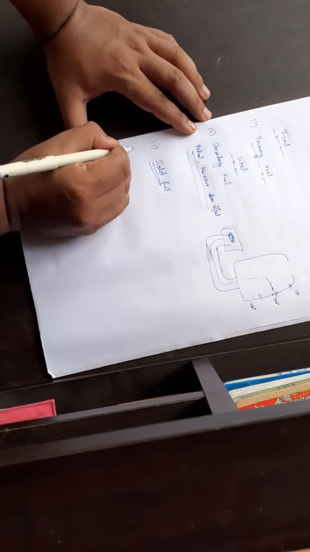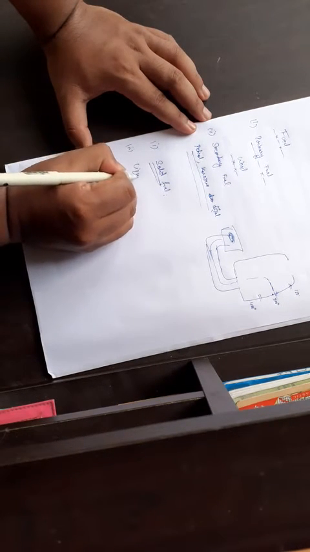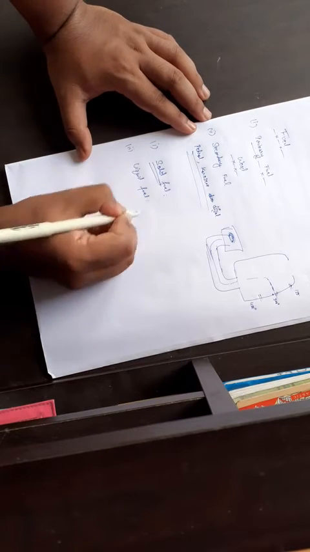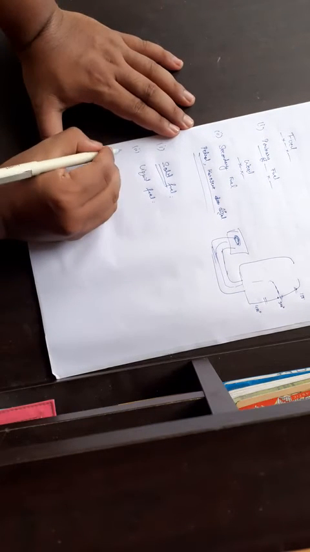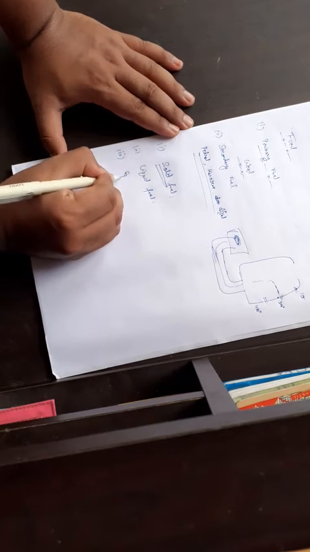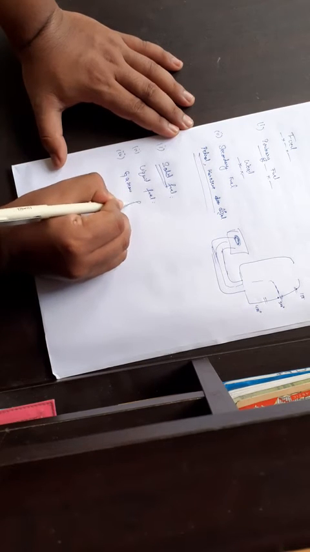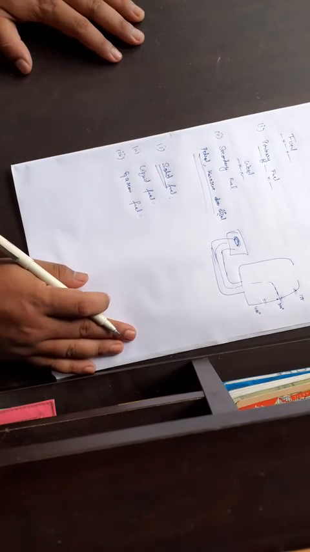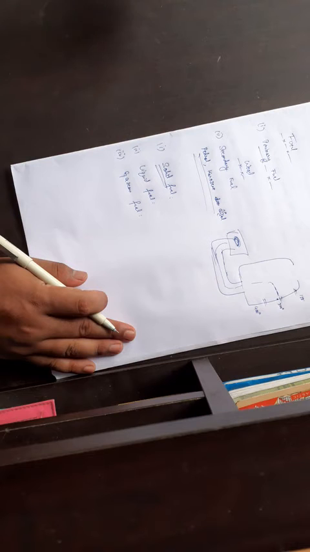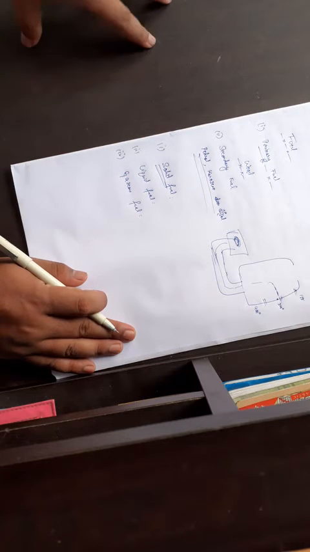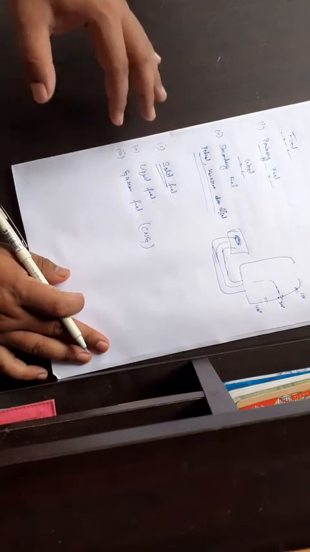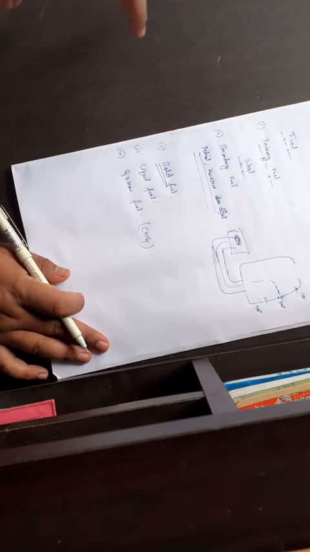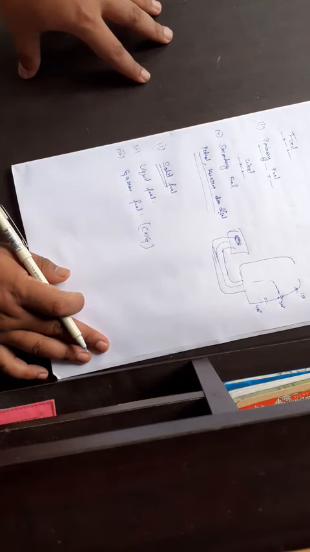The next one, you have liquid fuel. Very common examples are your petroleum, kerosene and all; those are your liquid fuels. And then you have the third one, gaseous fuels. In gaseous fuel, usually some gases are out there. Examples are your biogas and natural gas, and CNG, compressed natural gas, very important. These are some of the examples of gaseous fuel.